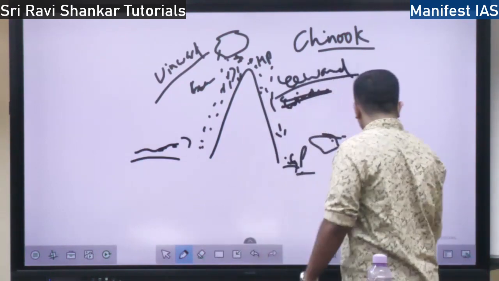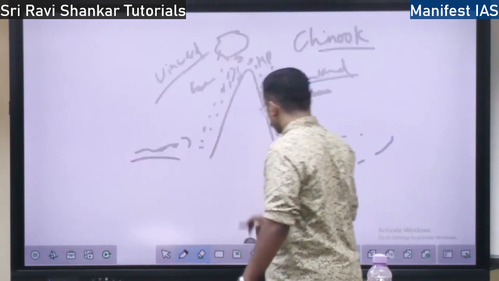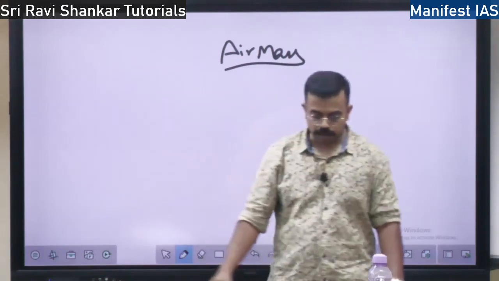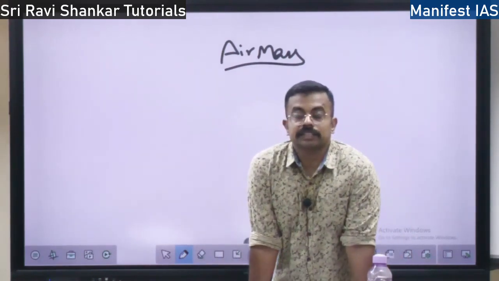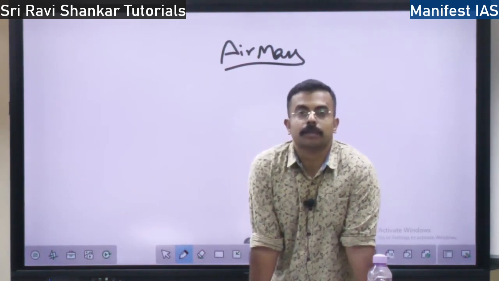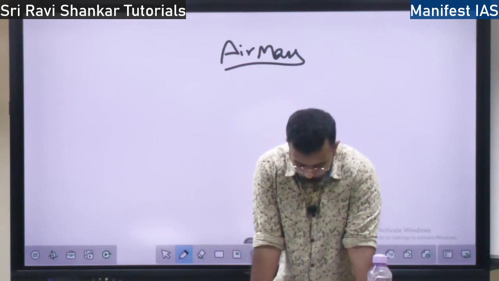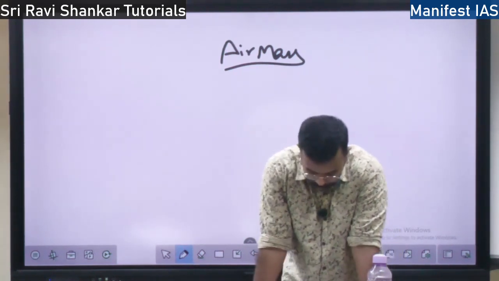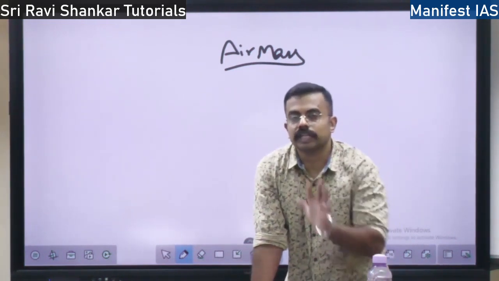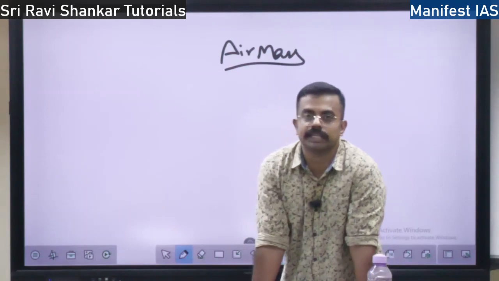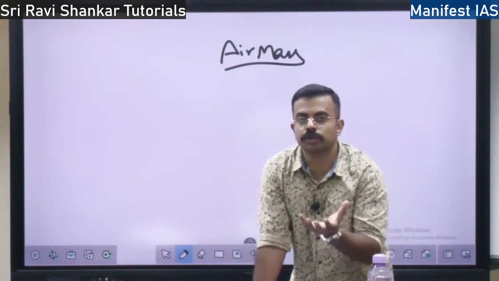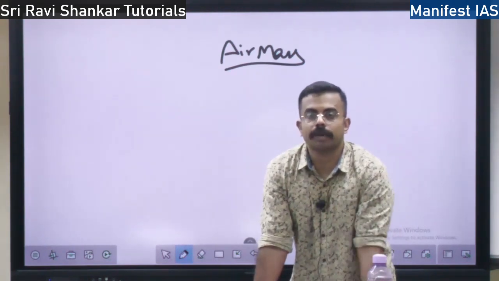Next, we have the concept of air mass. What is an air mass? When the air is over a particular region, it acquires the properties of that particular region. What properties? It will acquire the property of temperature. Suppose air is in this room. The temperature of this room, the humidity, the density, the pressure of this room, every quality of this room will be captured by the air in this particular room.